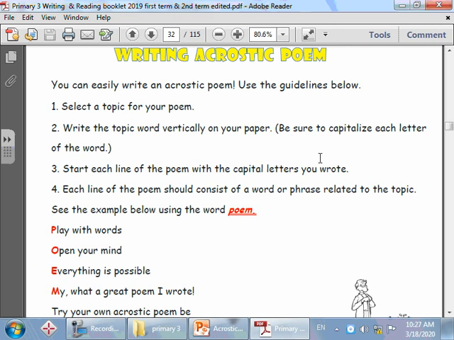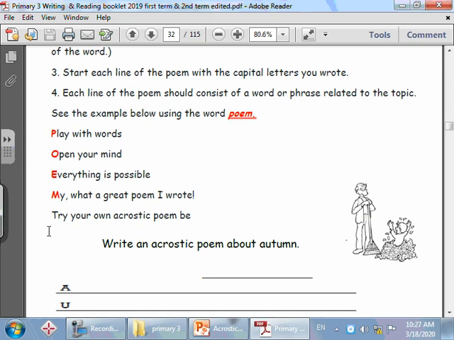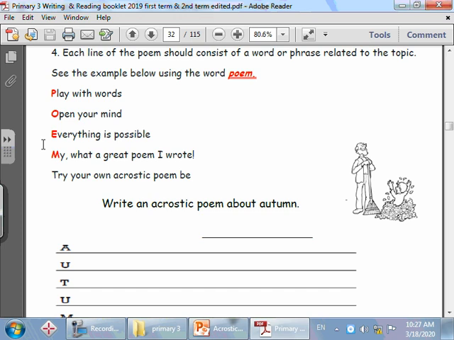Next, start each line of the poem with the capital letters you wrote. Then, each line of the poem should consist of a word or a phrase, like a sentence, related to the topic.